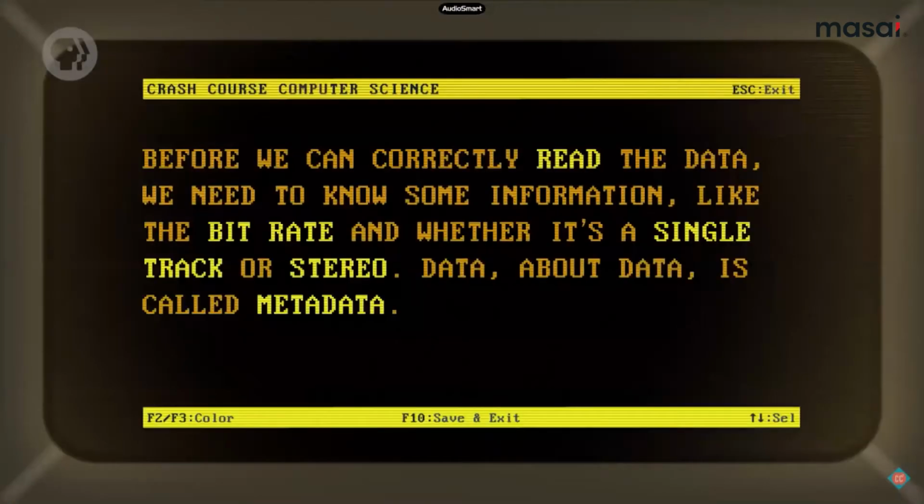Before that, you have to understand one more thing. Suppose our data is stored in the hard disk, in binary form. When we take out the data, there is a specialty with audio data: it contains some extra information, known as metadata. Just read this statement: before we can correctly read the data, we need to know some information like the bit rate, whether it is single track or stereo. Data about data is called metadata. It is saying something about the data.